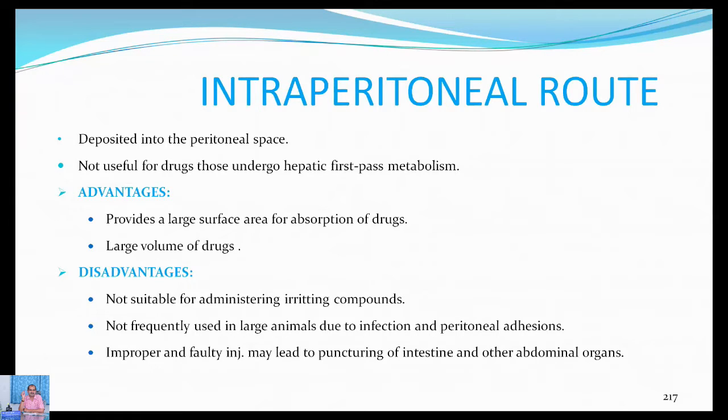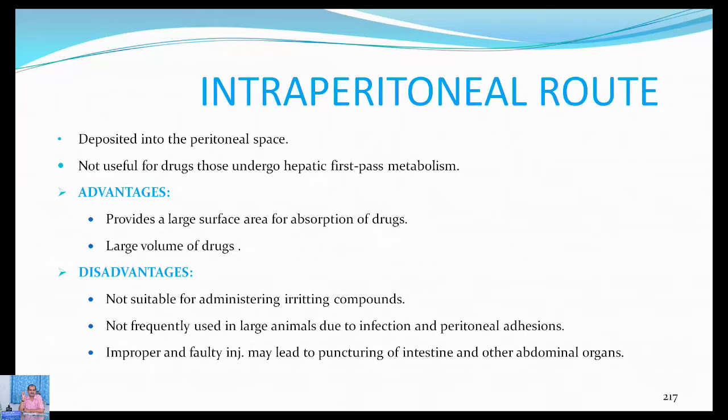Whenever you are locating the peritoneal cavity, it is occupied by the visceral organs, like intestine, liver, kidney, etc. So you should not punch those organs, and many times there is a chance that the injection may go into the intestines.